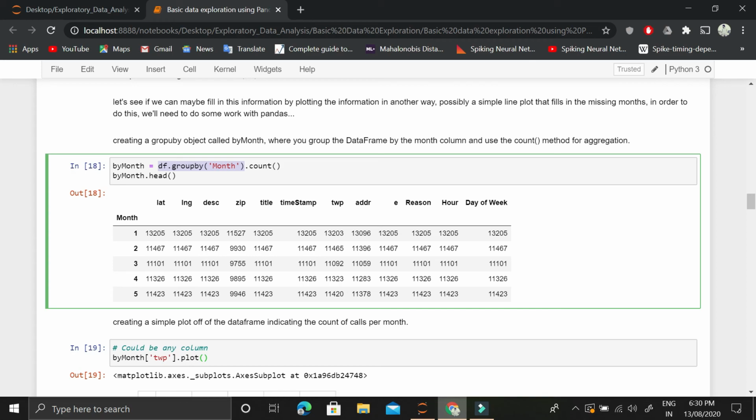How do we do that? We will group by the month, and once we group by the month, it means that in the data frame, the month column containing a value of 1 will be extracted out, and all the rows containing the value of 1 for the month column will be counted together, and the count will be used. So this is the count for latitude. All of these are the same. So there are more than 13,000 calls made during the first month of January, and more than 11,000 calls made during the month of February. So this is what we are doing here.